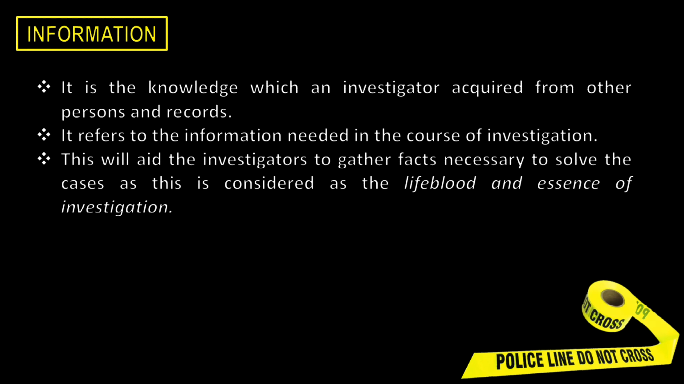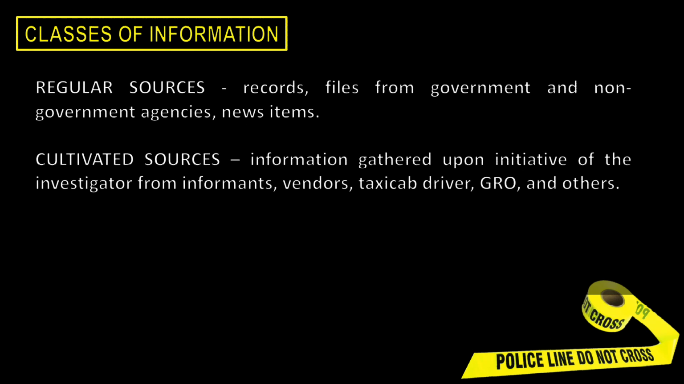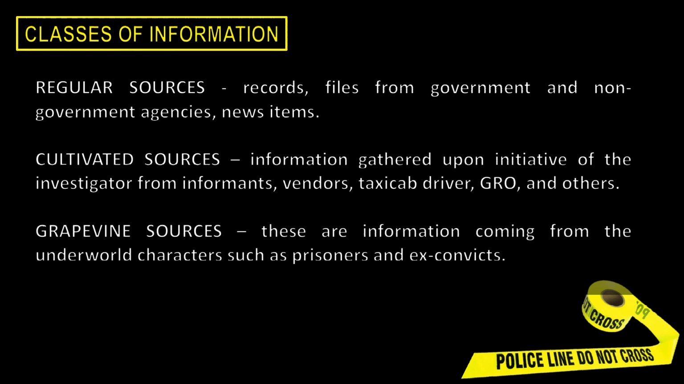essence of investigation. So, what are the classes of information na maaaring makuha ni investigator? Nandyan si regular source, si cultivated source, and grapevine sources. So, para mas maging madali, regular sources, these are information na maaaring makuha natin from the files or records ng mga government and non-government agencies. So, when we say regular sources, these are information that are readily available for public purposes or for public viewing.